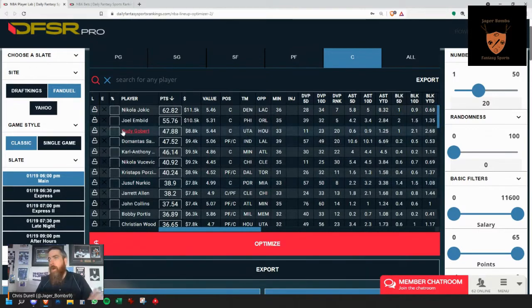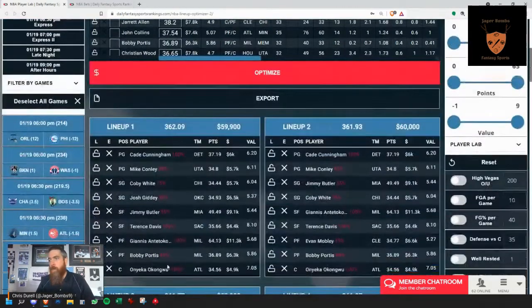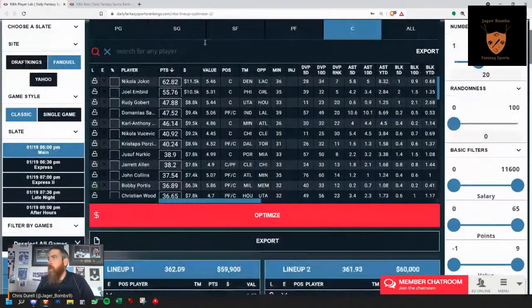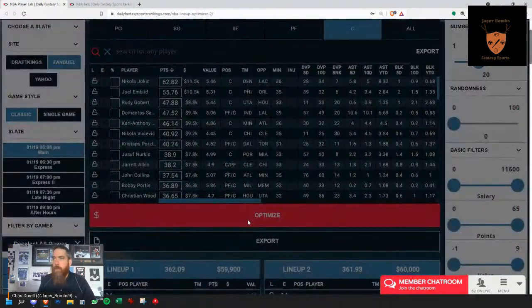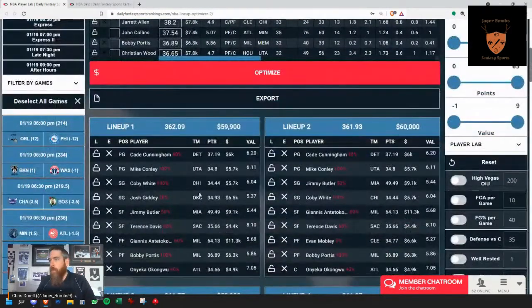So now that we put in our own custom exposures to those 4 players that are 100%, and you can do this for any player. If you don't want 85% of Portis within those 20 lineups, you can go and adjust that as well. But I just didn't want a player locked into every one of my 20 lineups. So I just wanted to do a couple adjustments there to show you how the tool goes. So now that's going to change, obviously.